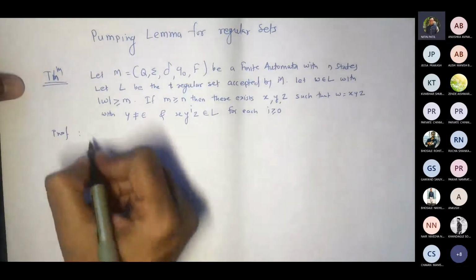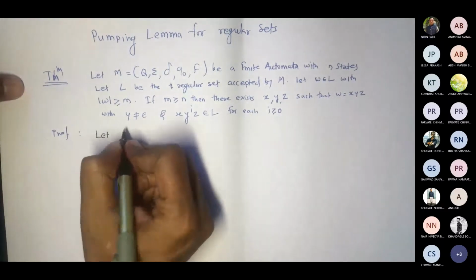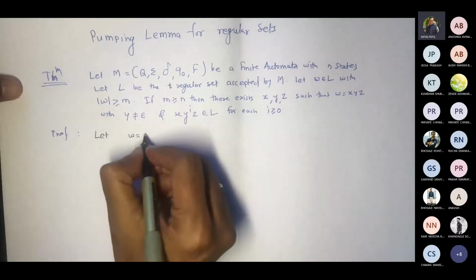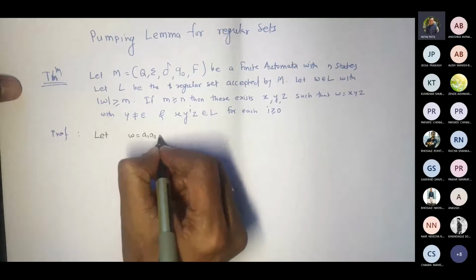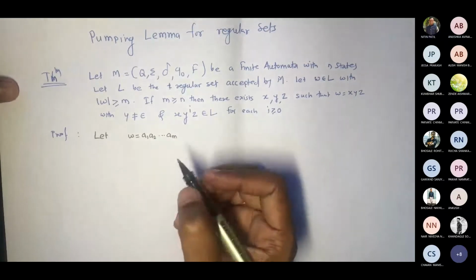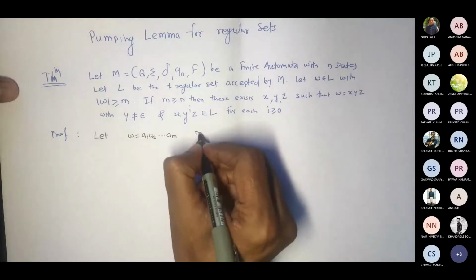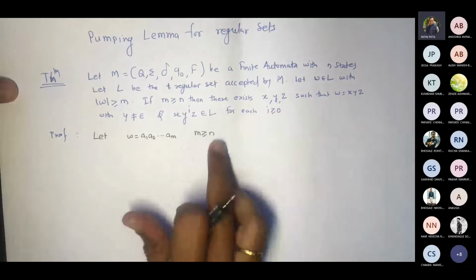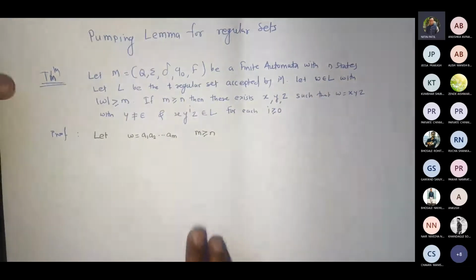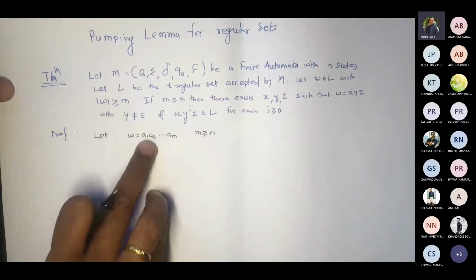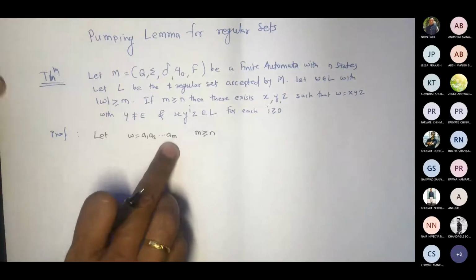Okay. Let W equal some symbols like A1, A2, dot dot dot AM, with M greater than or equal to N. Now this M and N we are talking about here, this way. Correct, because we had W length to be greater than or equal to 1. That's why I'm assuming that there is A occurring M times.